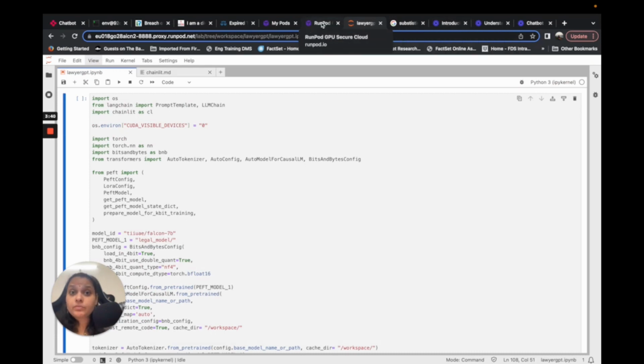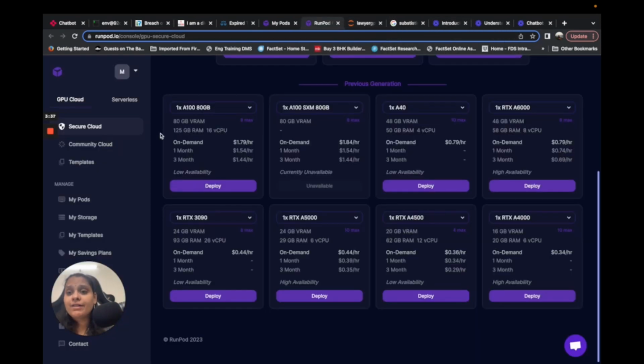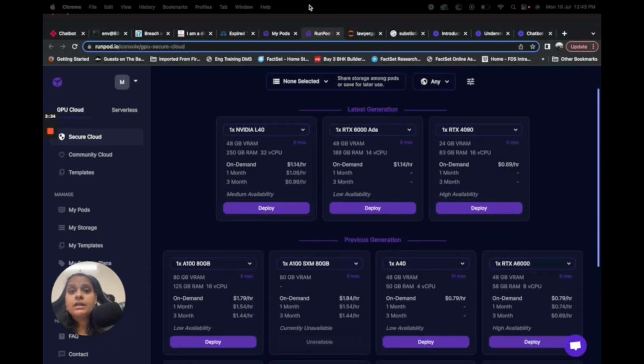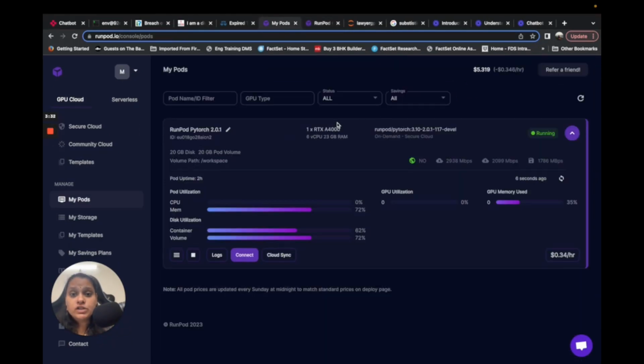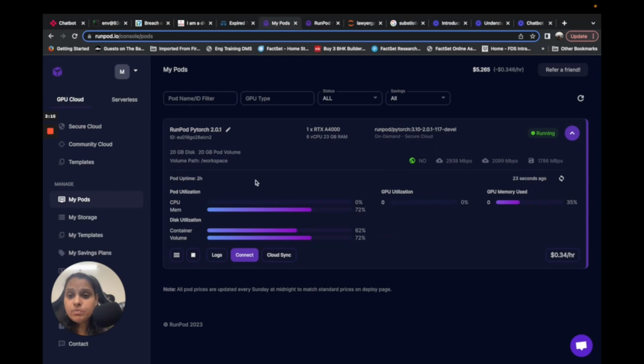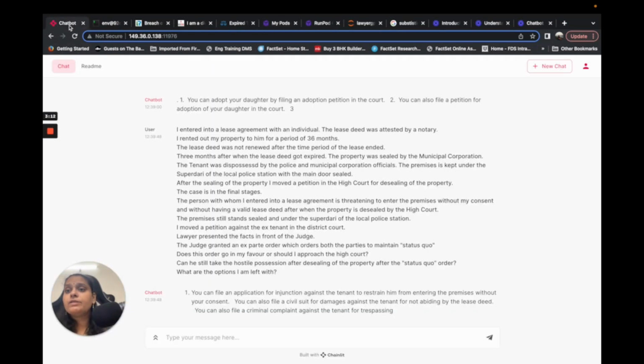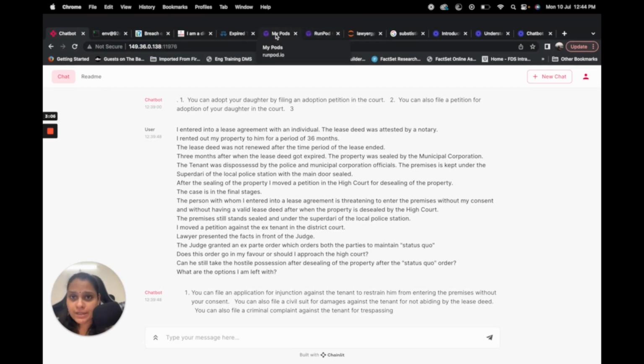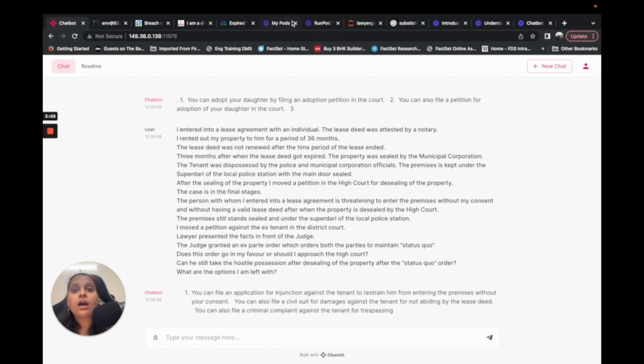Now for running this on the server, I have used RunPod. The pod that I'm using is an RTX A4000, because I need something like 16 GB RAM and around 8 GB GPU RAM. For that I've used the RTX A4000 and deployed on the RunPod server, which is running on this particular IP, which I wouldn't continue running for a long time. But this is how I've created LawyerGPT.